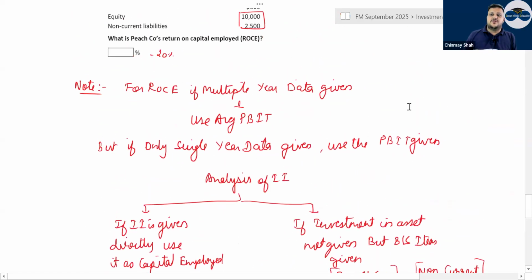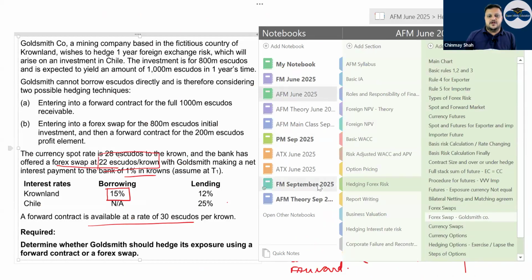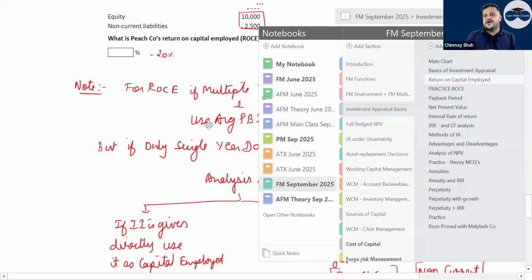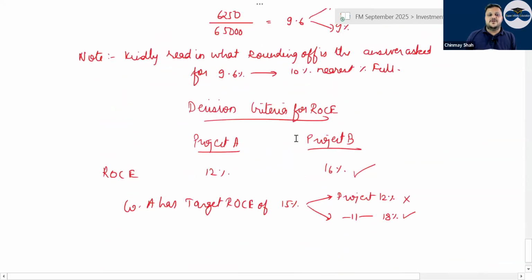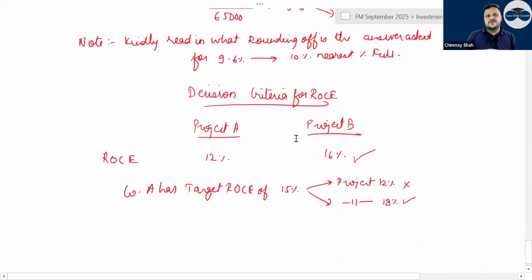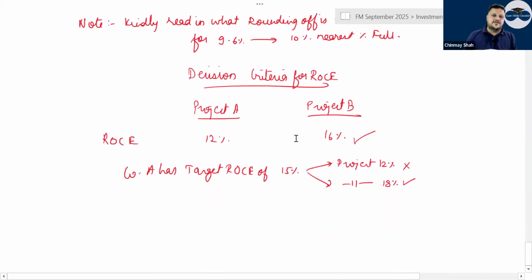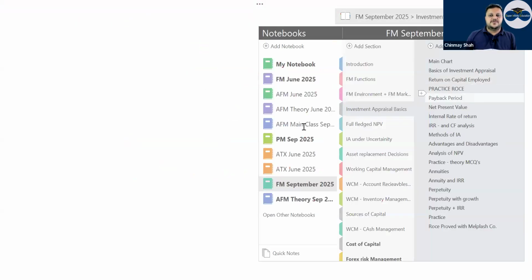One more thing. It is also called the accounting rate of return. ROC is also called what? Accounting rate of return, ARR. So in the exam, if they ask you to calculate ARR, that means calculate ROC, right? And the decision criteria is that the project which has the higher ROC will be selected.